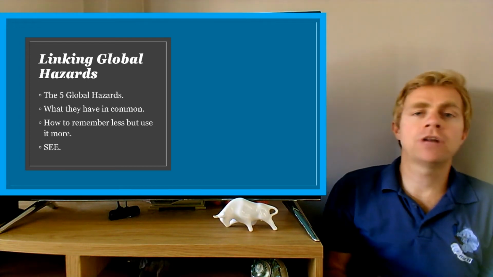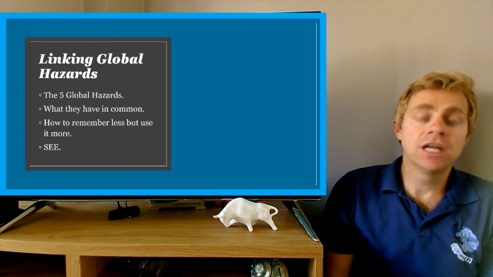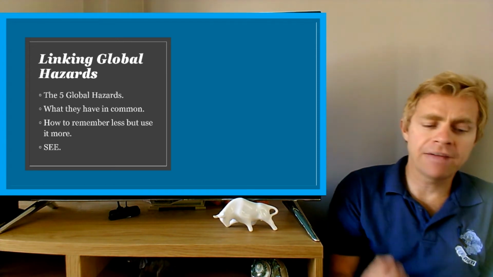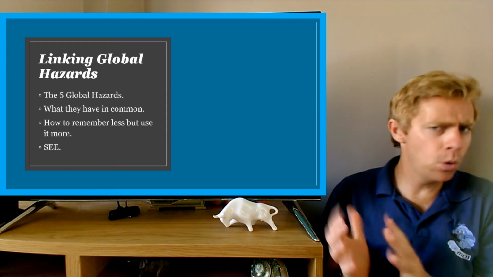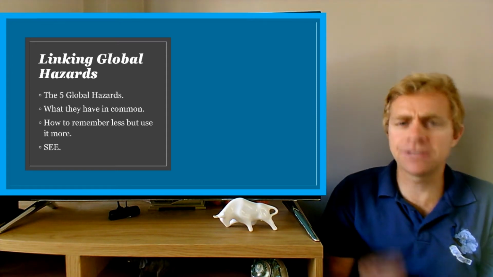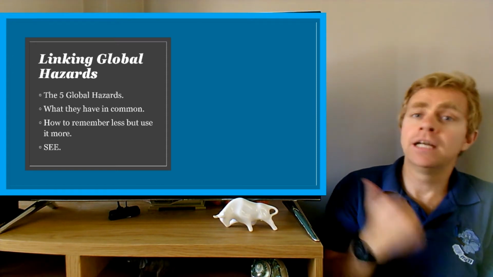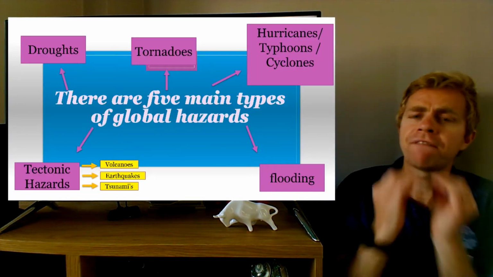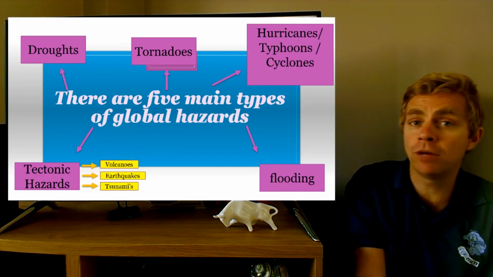In this video, we're going to look at linking global hazards. In other words, a quick recap on the 5 global hazards, what they have in common, how to remember more by studying less, and C, social, economic, environmental impacts. So first and foremost, what are the 5 global hazards?